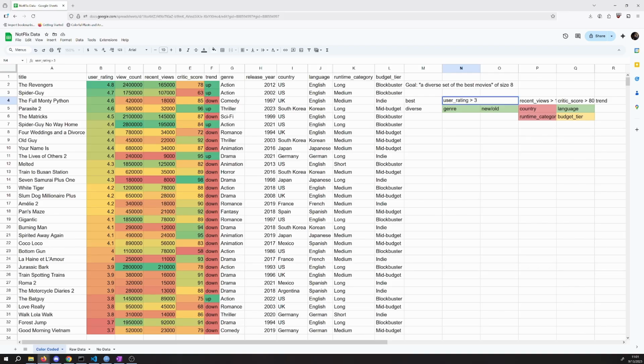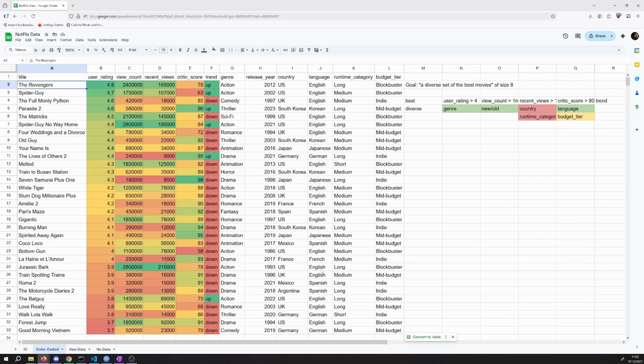So let's change it to 4. That means greater than 4 maybe, or greater than or equal to 4. We might include these two. I could say these are now a subset of the original set of movies that we have selected based on this criteria here. And we could use set builder notation, for instance, to show what that set would be. And now we could consider this with some of our other criteria as well.